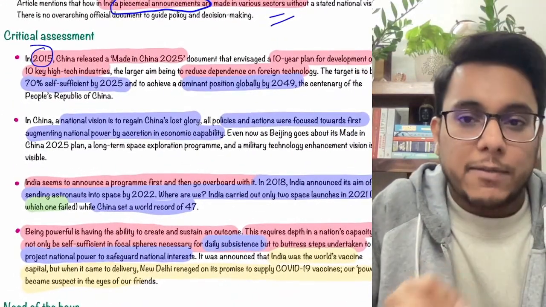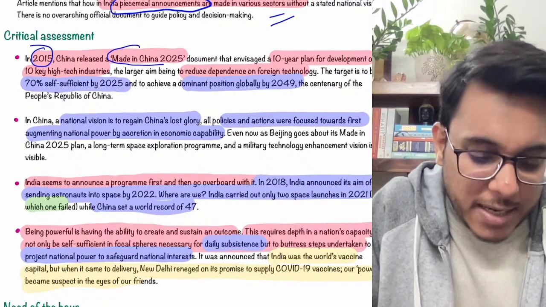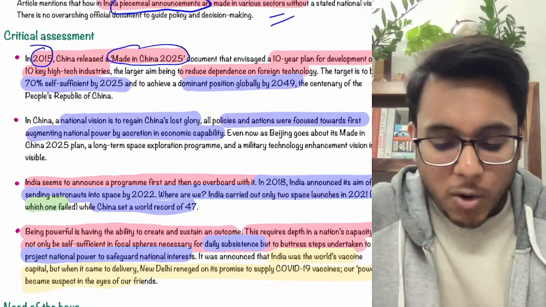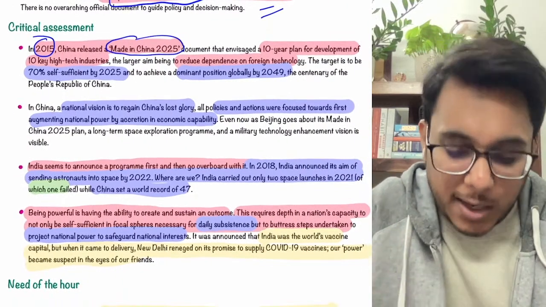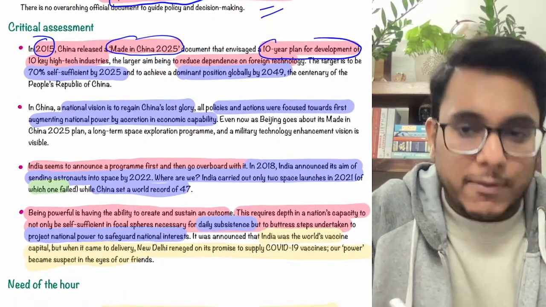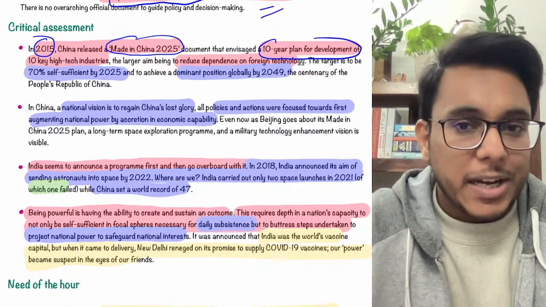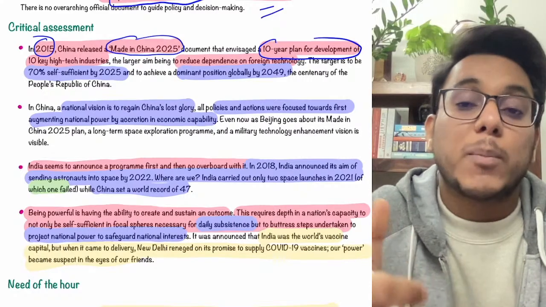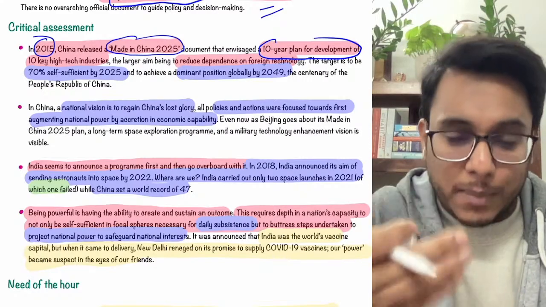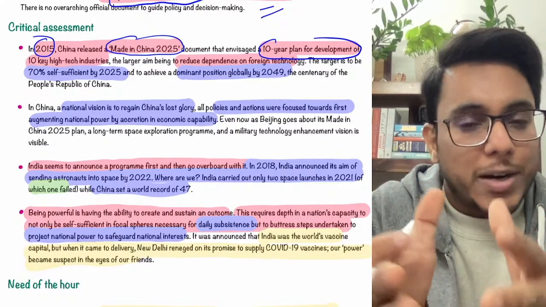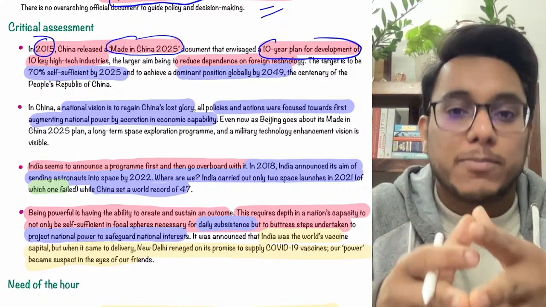In 2015, China released the Made in China 2025 document. What was this Made in China document? According to this document, China adopted a 10-year plan for development. Now you see that China had historically been known as the factory to the world. Cheap products, or products which did not need much technology, or technologically not very sophisticated products, were actually made in China. This is the perception that was there.